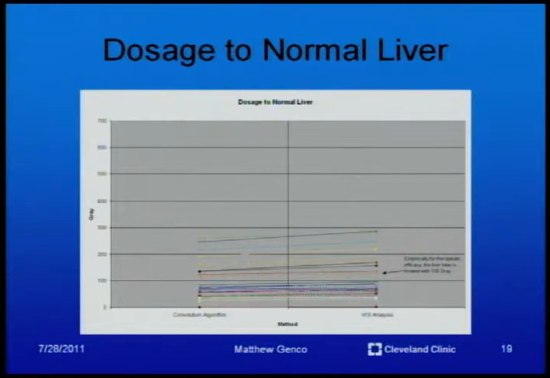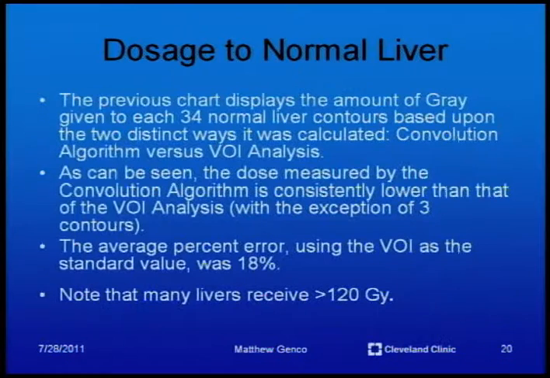This is the second chart, which measures the dosage given to normal liver non-tumors. On the left, once again, you have gray, which is measured from 0 to 700 gray. For comparison purposes, the same values were kept the same. On the left is the convolution algorithm, and on the right is the VOI analysis. And it is apparent that the normal liver did not receive any gray dosage above 300 gray.